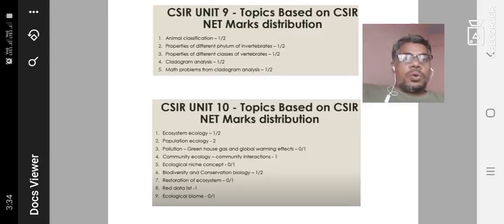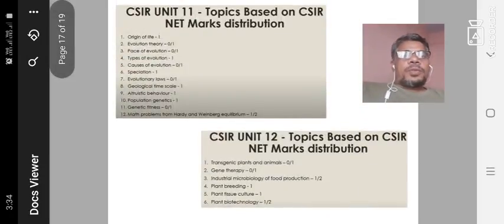The 10th unit is ecosystem, ecological aspects, population ecology, GIS, geographical information system; questions definitely will come. Red data and diversity aspect questions will compulsorily come. So in the 10th unit, compulsorily 10 questions or at least 8 questions will come. Okay, the 11th unit is origin of life and evolution. So this is the distribution of questions: almost 10 to 12 questions will come.